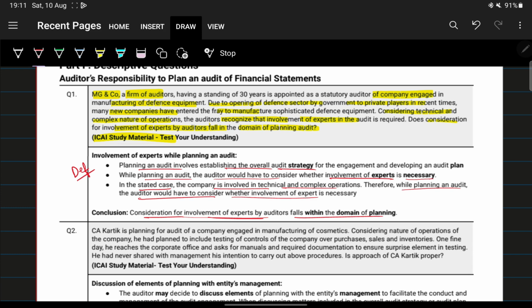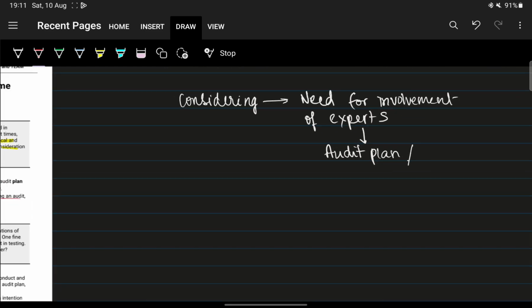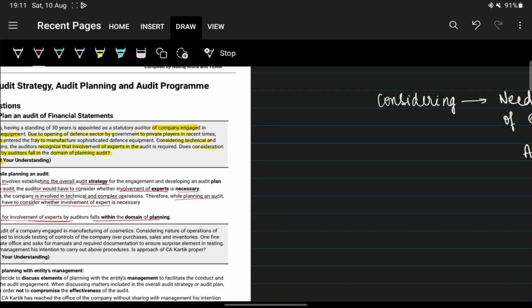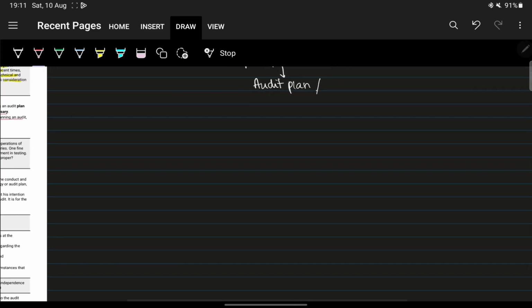In such kind of questions, it's better to start off with the meaning of planning. This is not the definition of audit plan or audit strategy; this is the definition of planning. Planning is very broad. So what is planning actually?